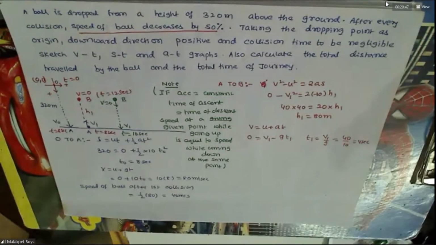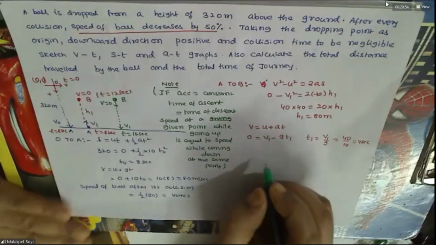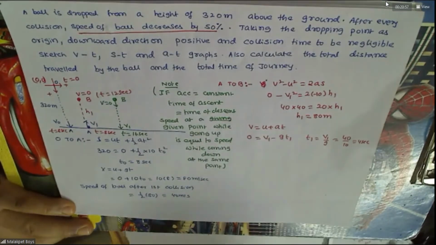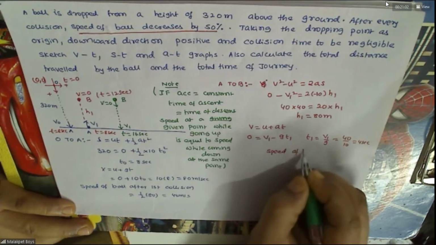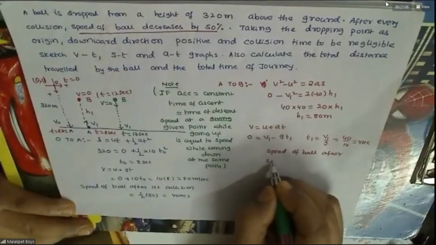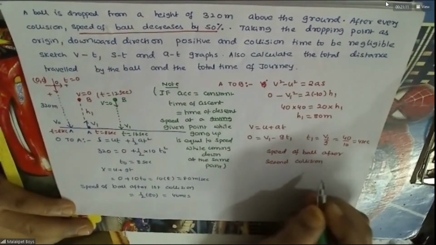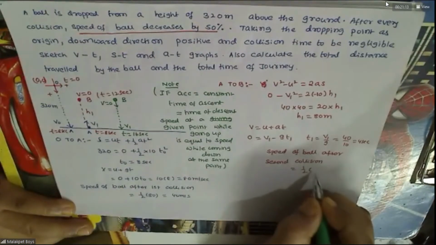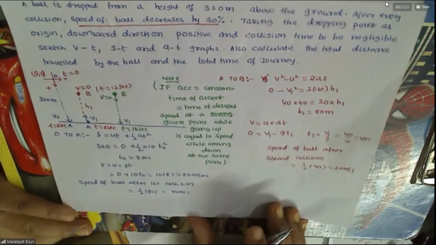No, sir. So again, after that, it again collides. Again, the speed will become how much? Speed of the ball after the second collision becomes 50%, it will lose, no? Half of 40. So how much will it lose? 20 meters per second.